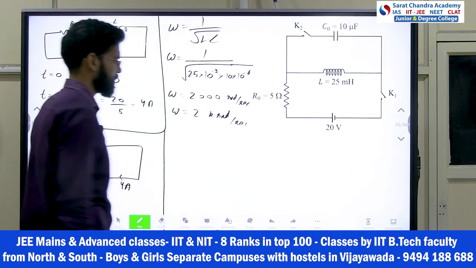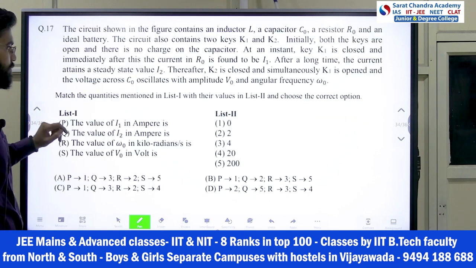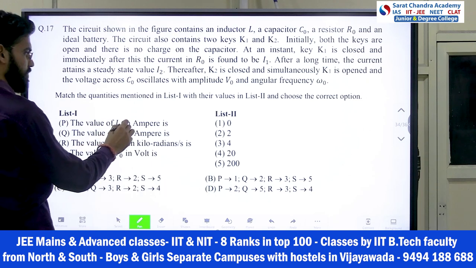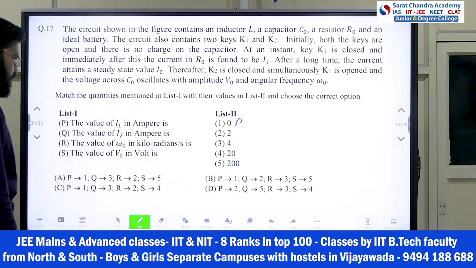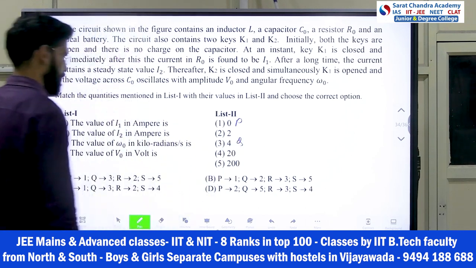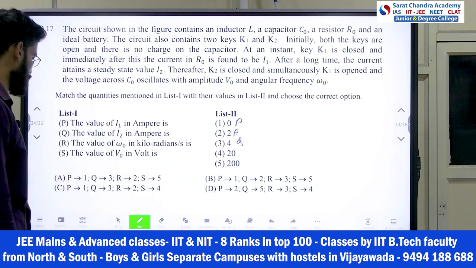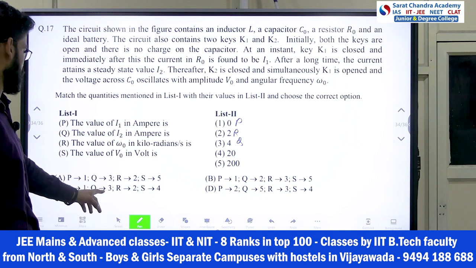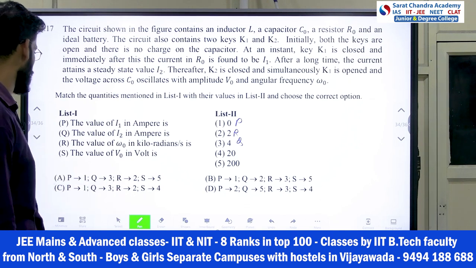Kilo means 10 to the power 3, right? Let me check the options also. The value of I1 is 0, so this is P. The value of I2 in ampere we calculated as 4, so this is Q. The value of omega naught is 2, so this is R. So the answer is P to 1, Q to 3, R to 2. So these are two options, and we have to check option number 4.